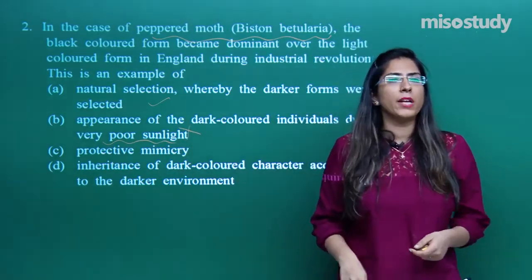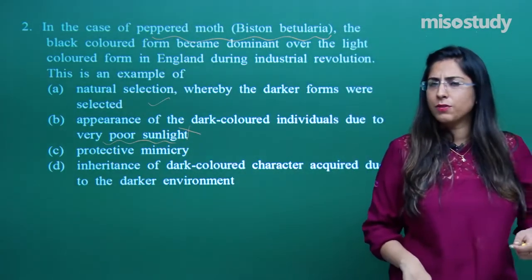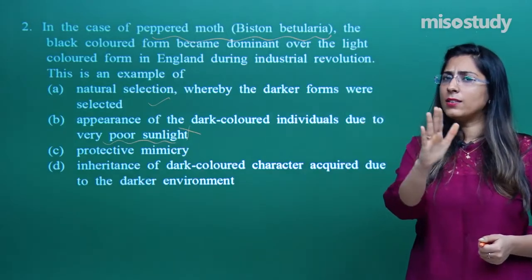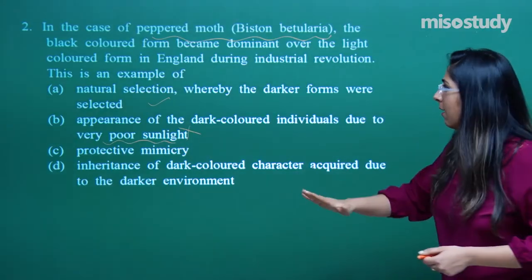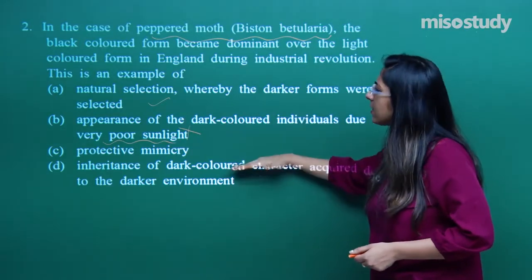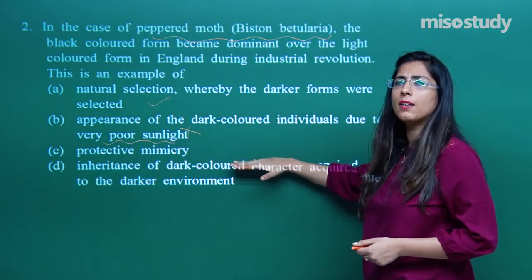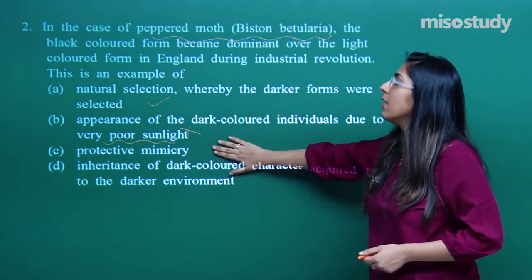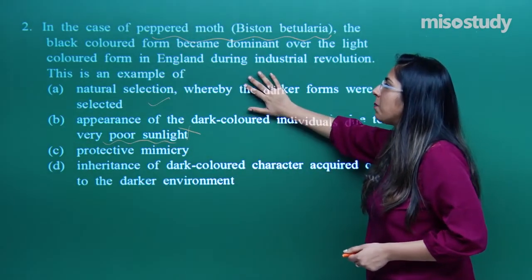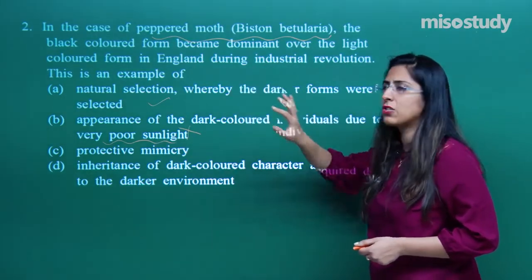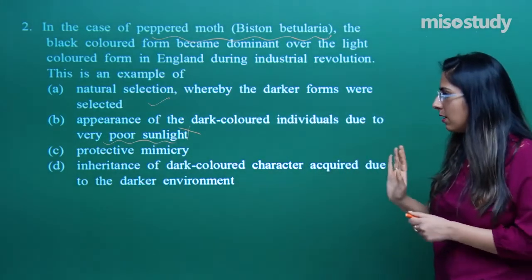C indicates protective mimicry. Is this because of protection? Yes, this could be because of protection, but this is not the right answer because white colored moths are still there. Why are all these white colored moths not converted into black colored? So this cannot be the appropriate answer, and because we have to choose the option which is more appropriate, natural selection seems to be more appropriate till now.